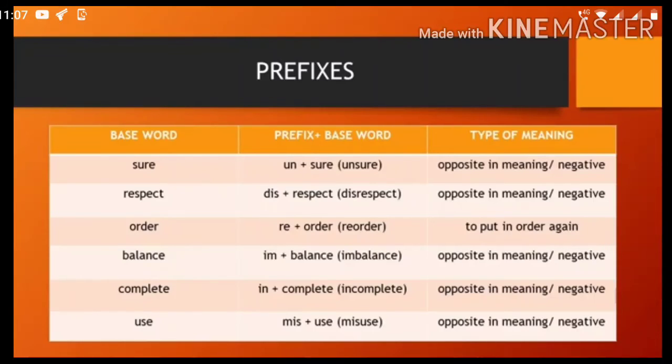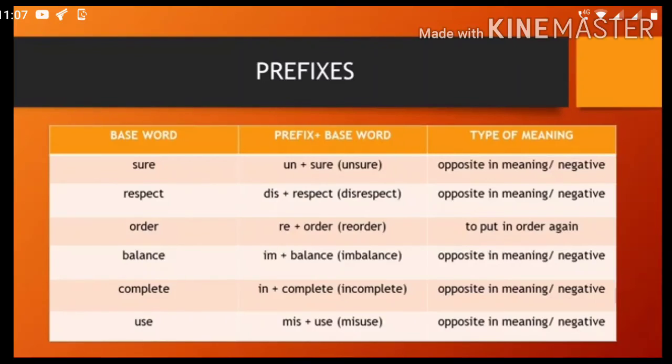Okay. Next is order. Which prefix are we using here? Prefix re plus order, it is reorder. So to put in order. Understood? Now next is balance. For balance, which prefix are we using? I am using im. Im plus balance gives you the word imbalance, right? Now imbalance is also opposite in meaning and its negative form also.